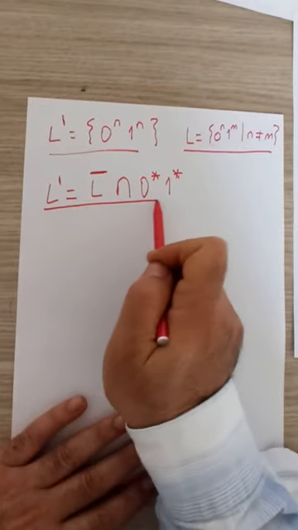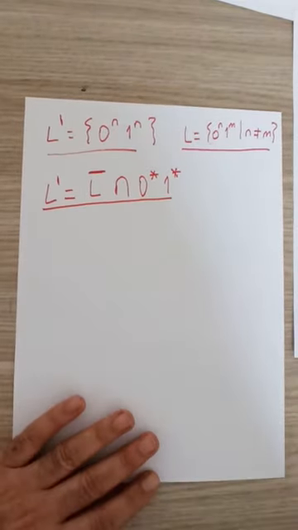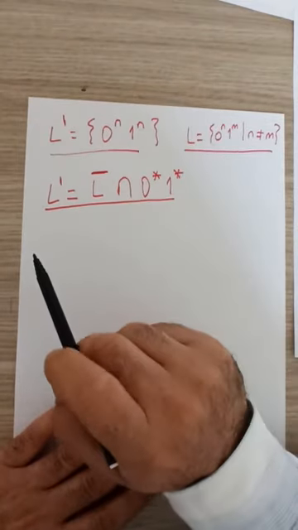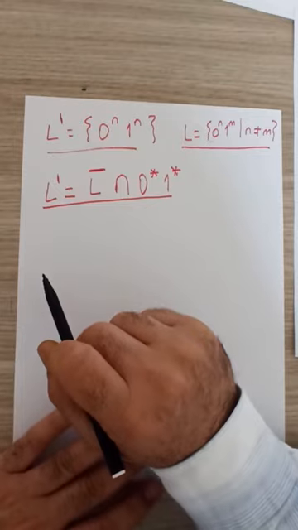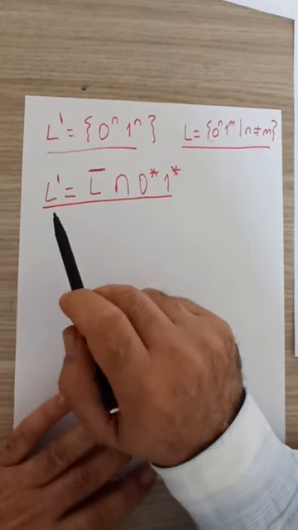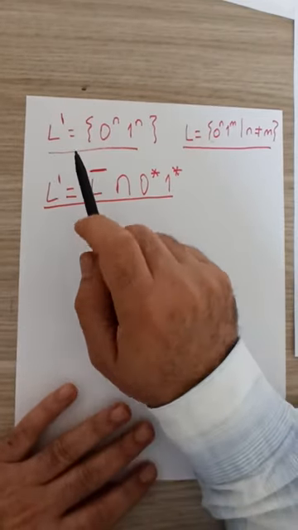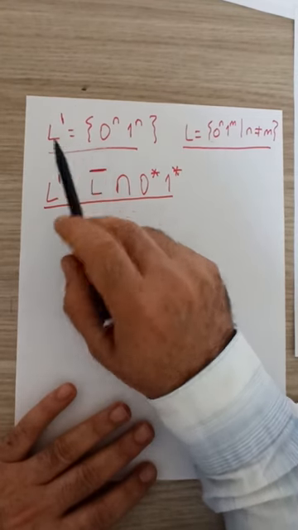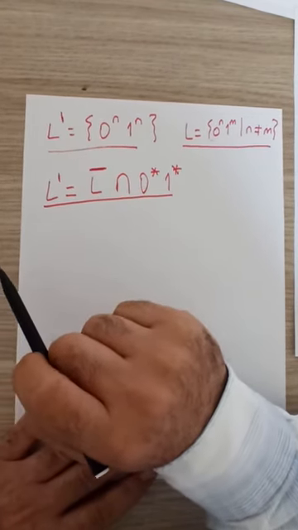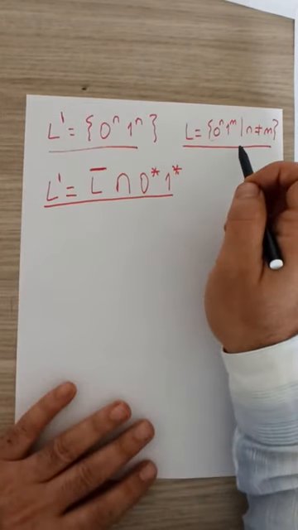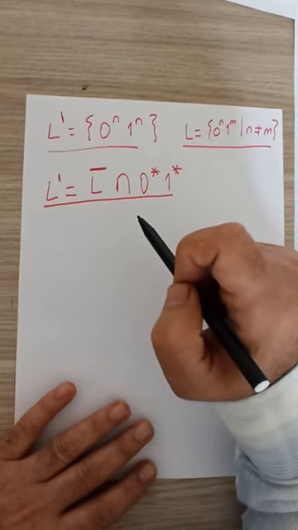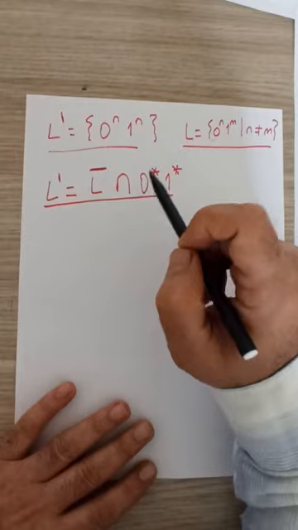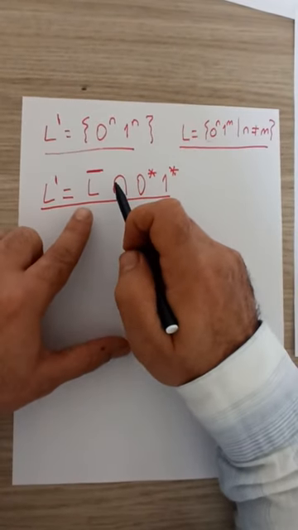Now that we have the exact relationship between these two languages, L prime and L, what can we do? It should be enough to see that if we prove that this new language L prime is not regular, then that also implies that this original language L is also not regular. Why? Because consider the following.